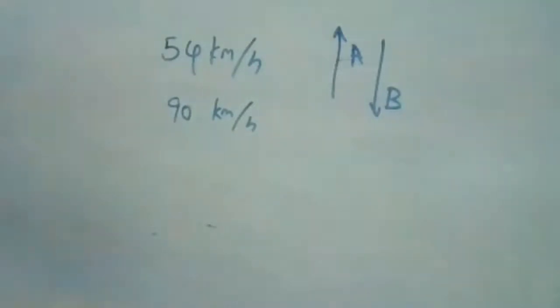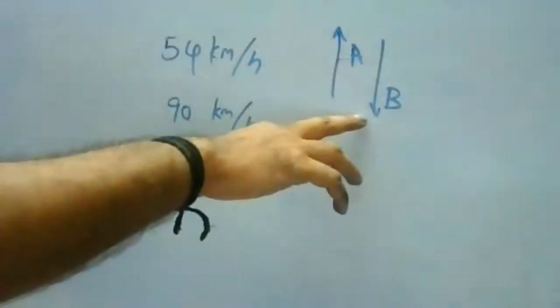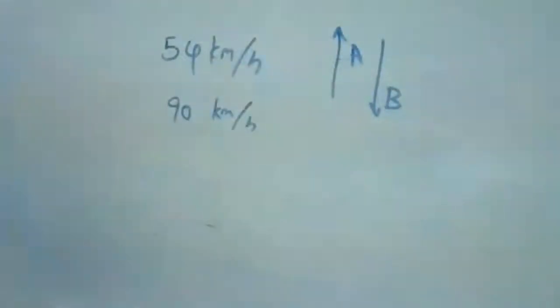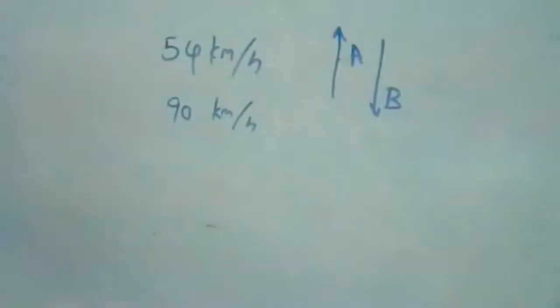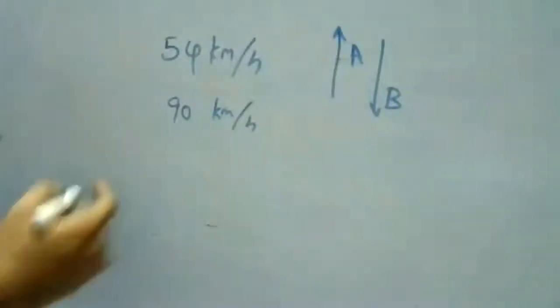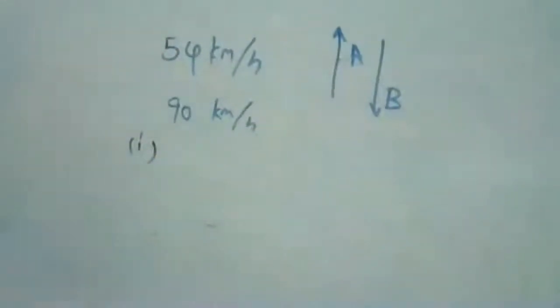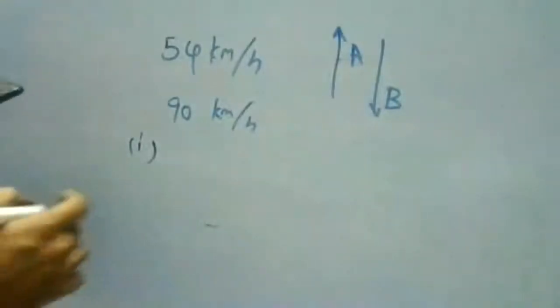Okay, take the question. So two parallel train tracks run north to south. Train A moves north with a speed of 54 kilometers per hour, and train B moves south with a speed of 90 kilometers per hour. Okay, what is the first one? What is the relative velocity?